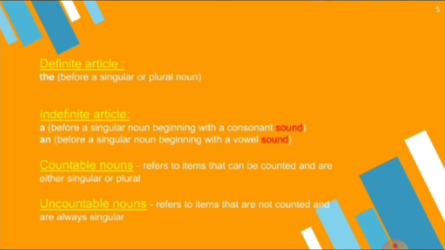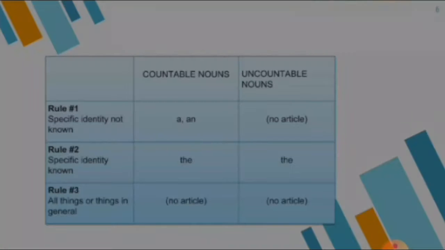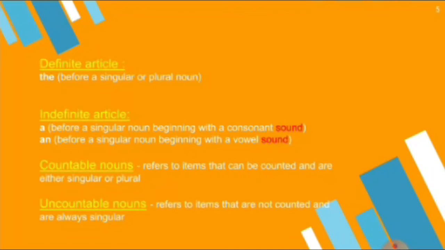Now articles are totally based upon nouns, and nouns have two major categories. One is countable nouns and another one is uncountable nouns. So we have to know what countable and uncountable nouns are. The word itself shows the meaning.